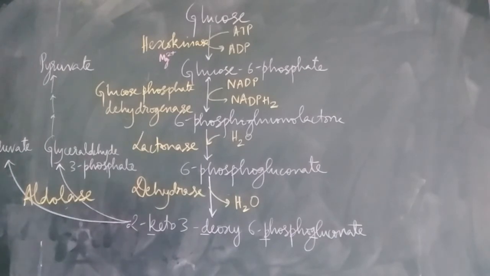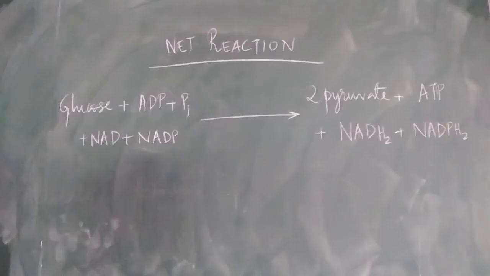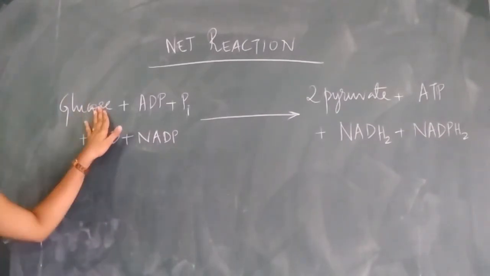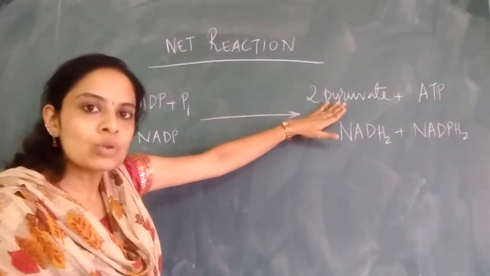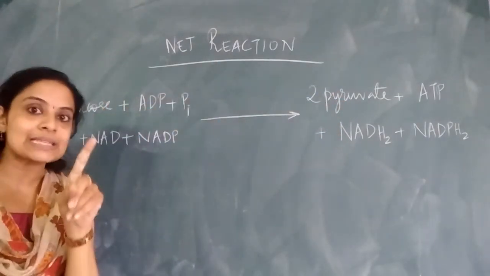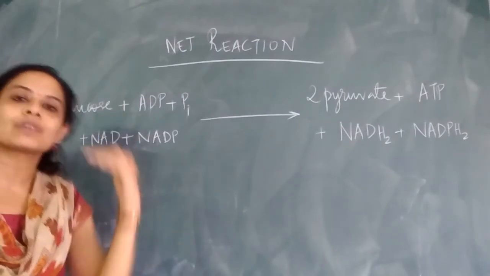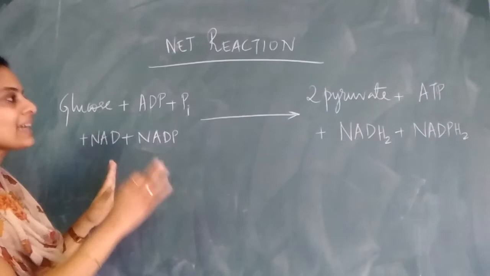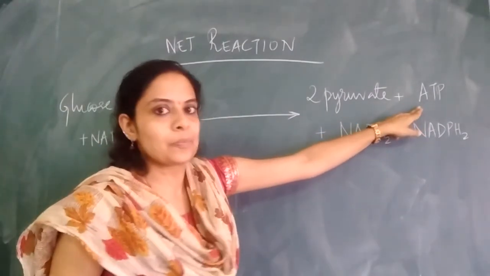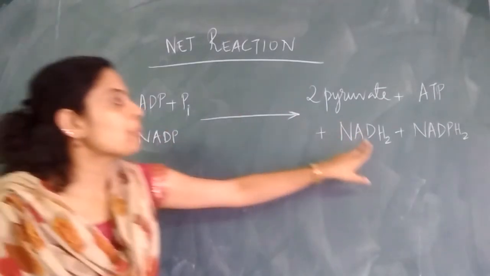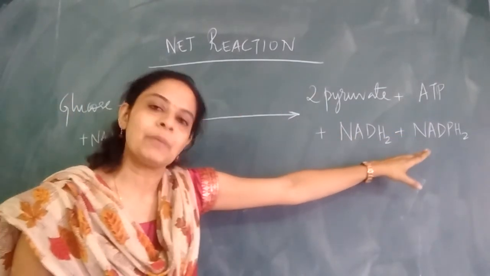So let us look into the net reaction of this pathway. When we see the net reaction of ED pathway, from one molecule of glucose, we are obtaining 2 molecules of pyruvate. Though we have used up ATP in the first step, during the conversion of glyceraldehyde to pyruvate, we get 2 molecules of ATP. So the net ATP obtained is only 1. And from NADP and NAD, we obtain NADPH2 and NADH2 as well.